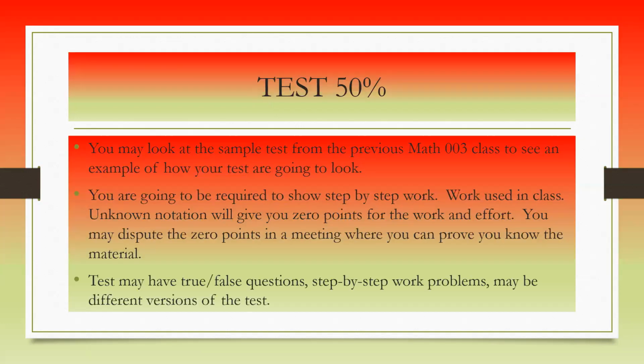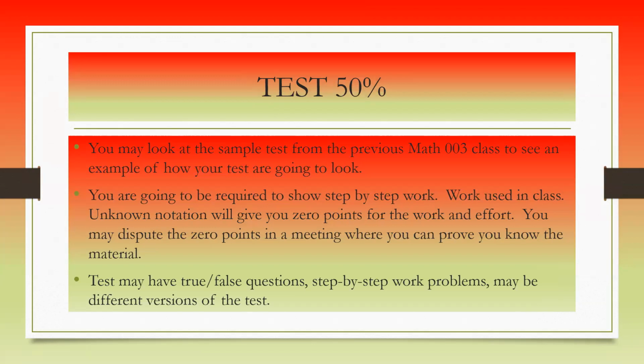Tests. You may look at the sample test from a previous Math 5A class to see an example of how your tests are going to look. You're going to be required to show step-by-step work, using the notation used in class. If you give me no notation, I might give you a 0 for the work and the effort.